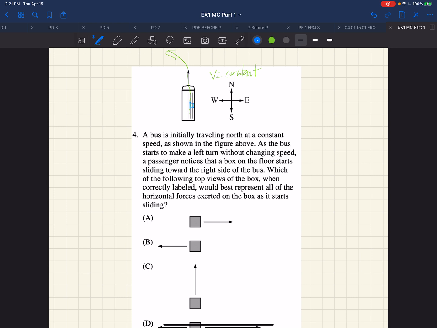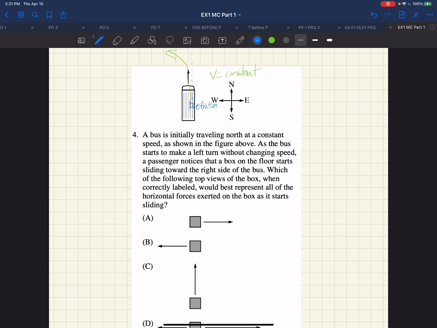Now, what we would know in this case is that there is friction between the box and the plane of the bus. So there's some friction there. We also know the law of inertia says this object wants to keep moving in a straight line. And if it doesn't keep moving in a straight line, there must be a force acting on it.